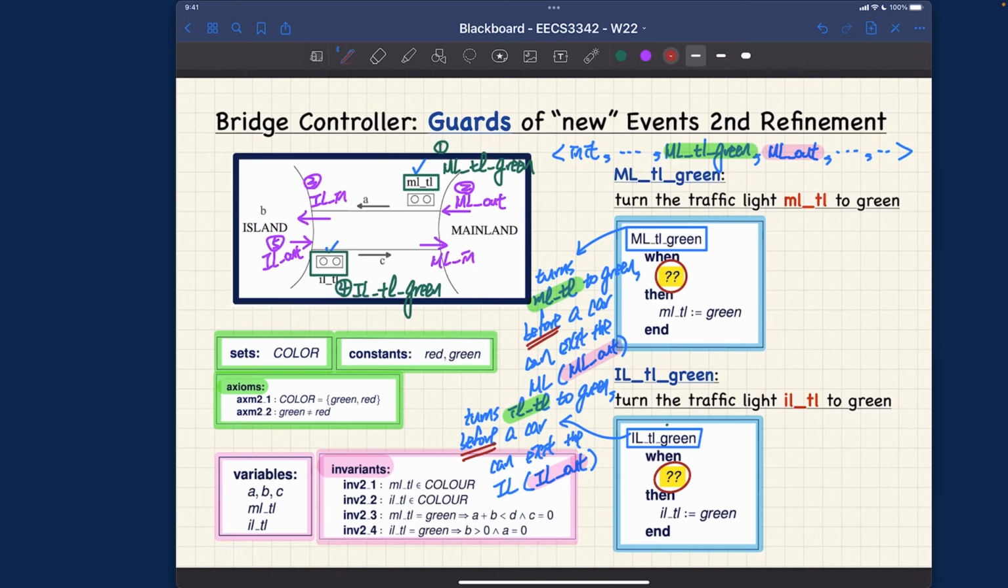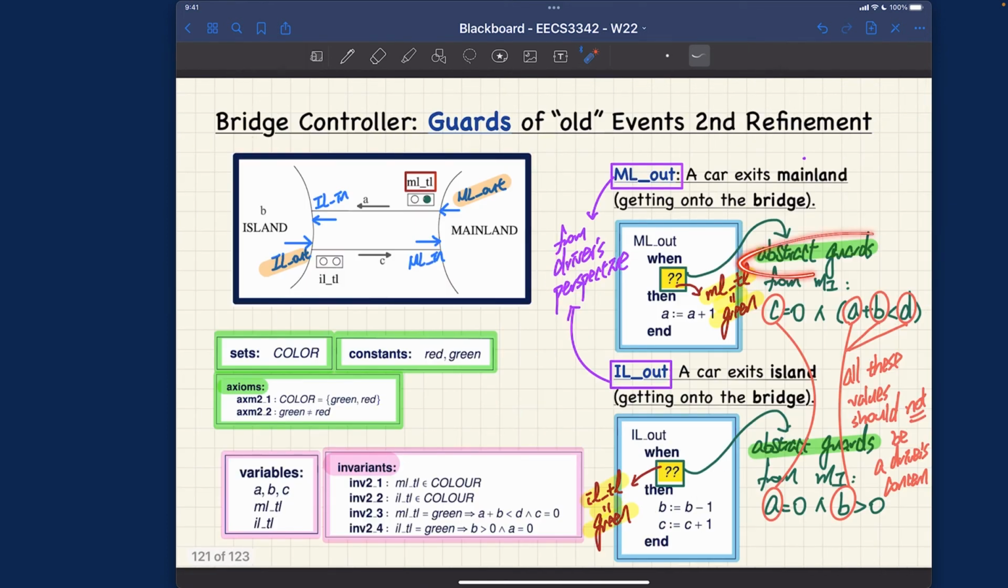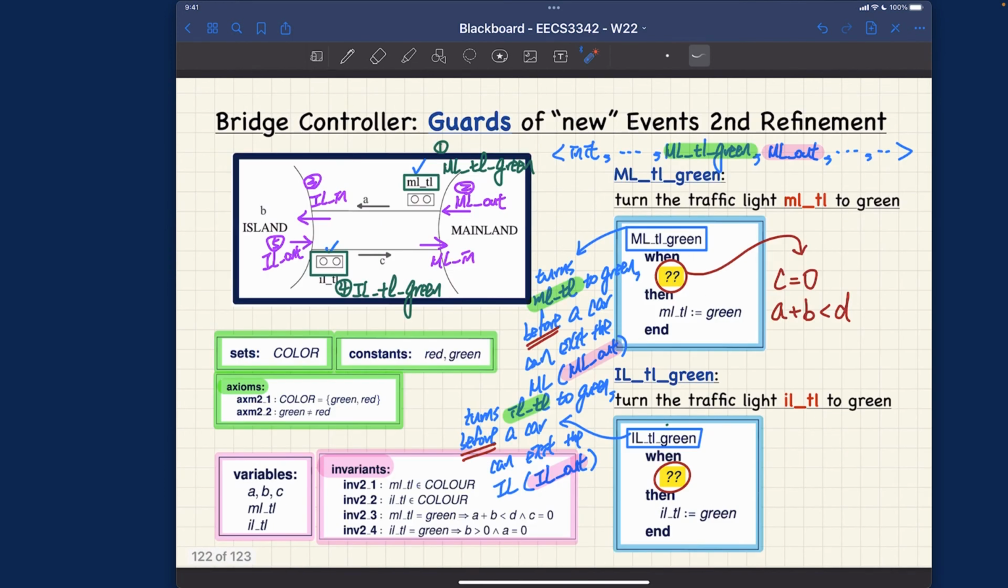So the concrete guard over here would be C equals 0. In order for me to turn this light to be green, I want to make sure there's no opposite traffic. And also, once the car sees the green light and gets onto the bridge, that car alone plus A plus B should be less than or equal to D. So that's why the constraint should be A plus B strictly less than D. So these are the two guarding constraints in order for us to really turn the lights green over here. And these two, not surprisingly, correspond to exactly the abstract guard from the M1. Let me make that note right away too.